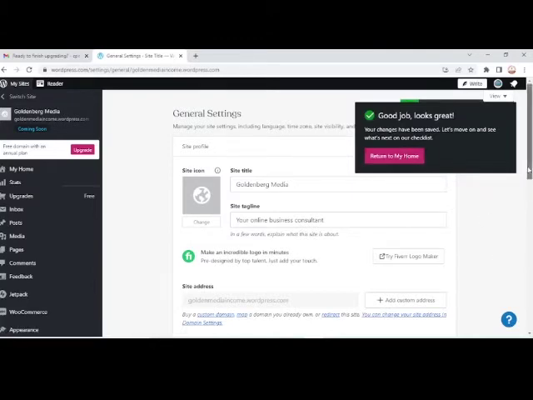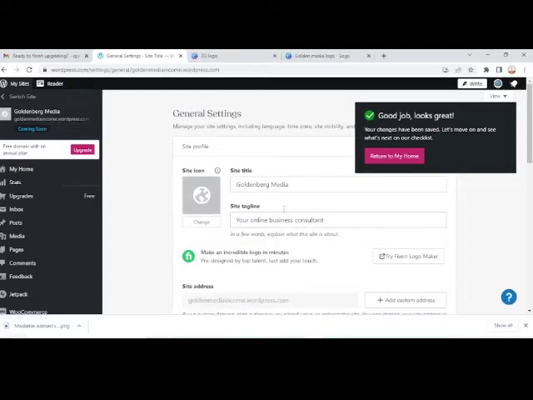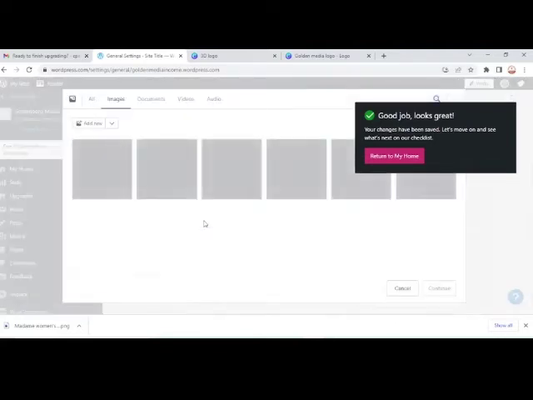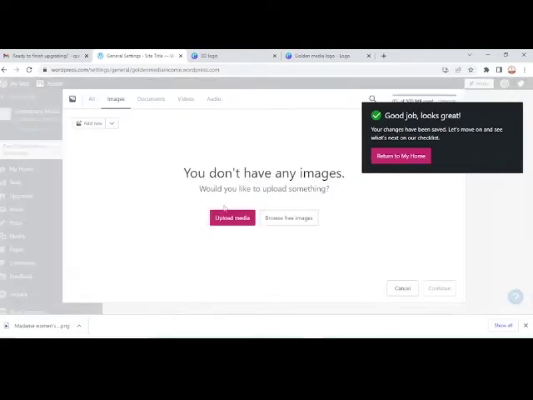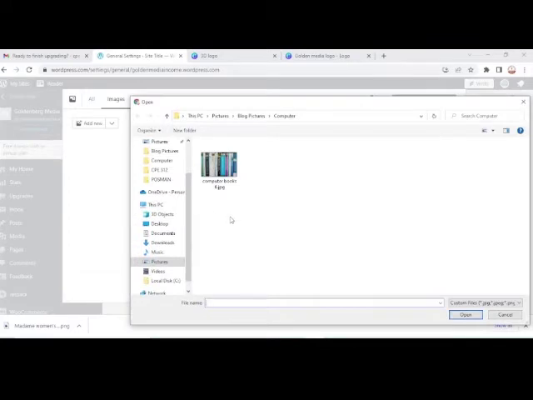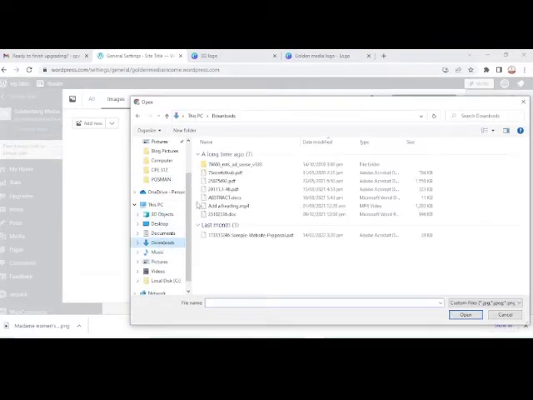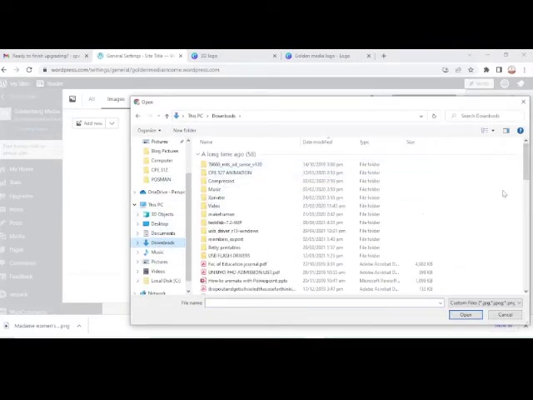I have done the site title and I've done the tag name, business consultant. Now I want to give it a theme. We can now go ahead and change our logo. You know that we don't have any images. We upload an image. I'm very sure the image should be somewhere in downloads. So we go down to downloads and look for it.